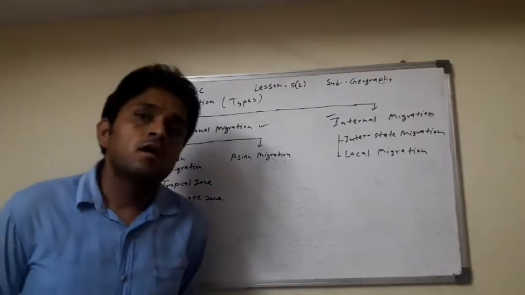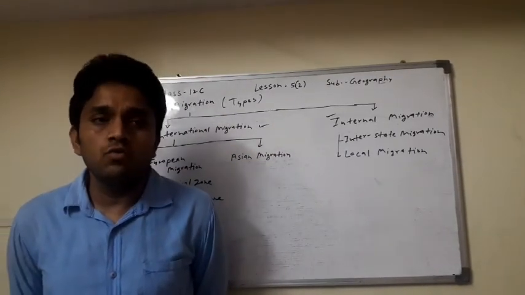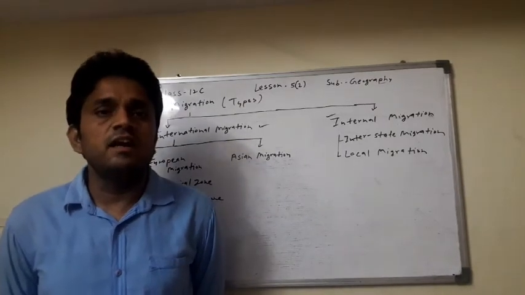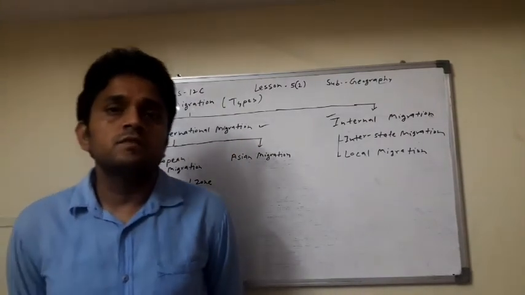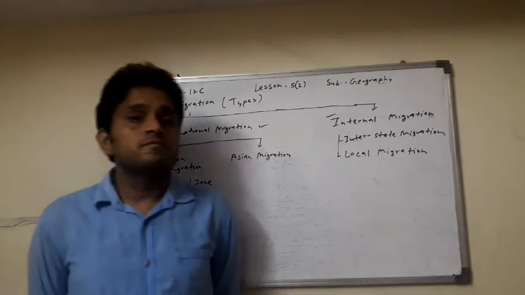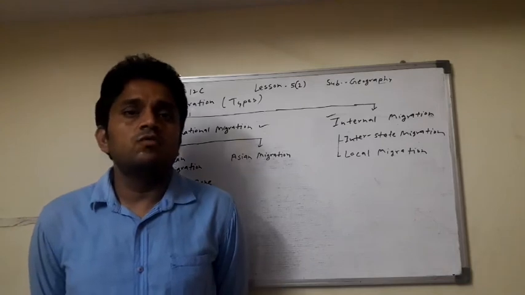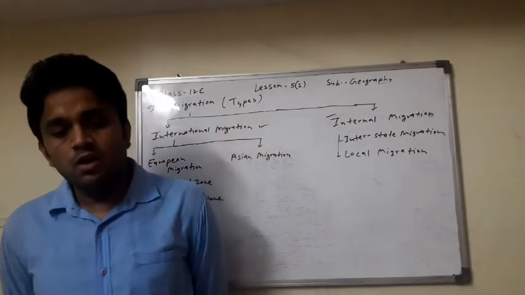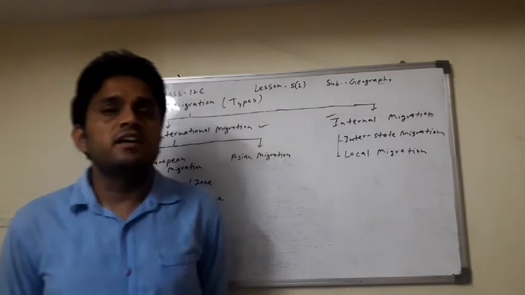Then the human group settles, like here, India to America, that is called international migration. India to Japan, that is called international migration. Then people settling from Europe, Germany to USA, that is called international migration. It is also called continental migration, from one continent to another continent, Europe continent to North America continent. It is included in continental migration and also included in international migration.